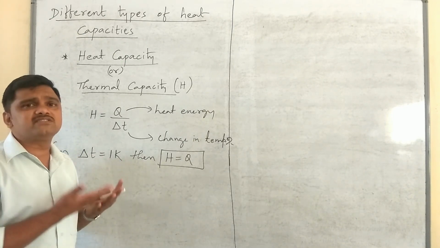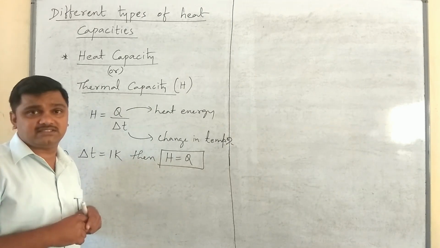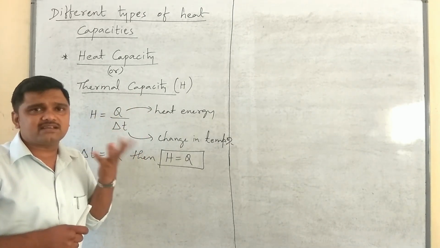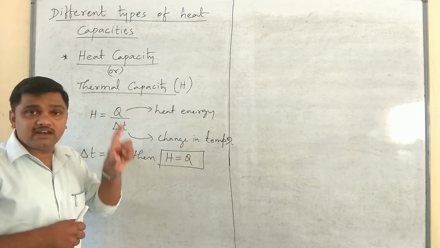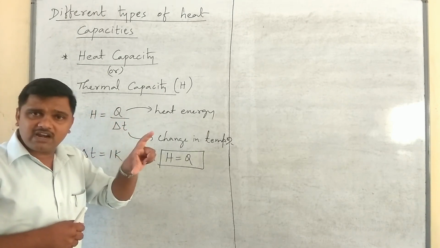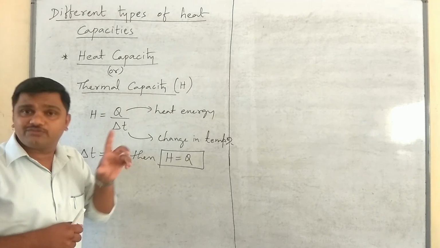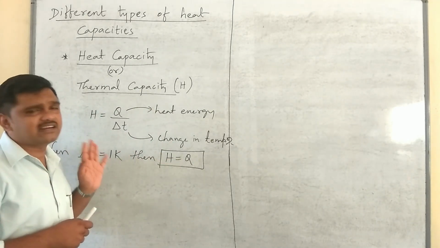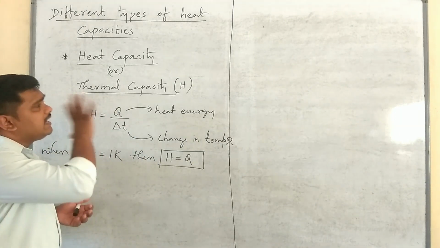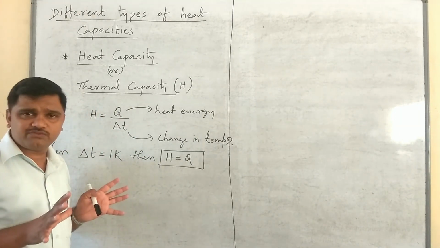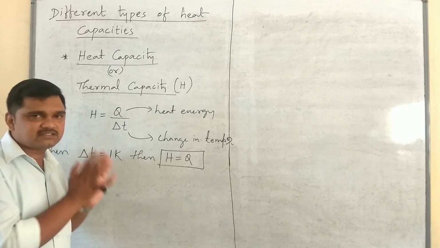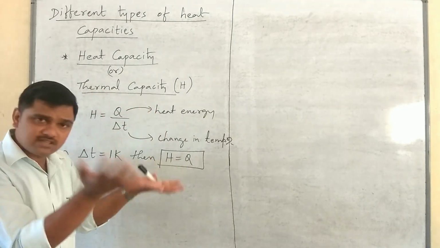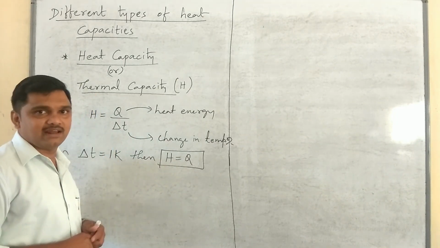It also depends on the nature of the substance. To boil one glass of water takes less heat, whereas to boil the same glass of milk, coffee or tea takes more heat, isn't it? So that is the trick here. Please remember, the heat capacity of a substance is the amount of heat energy required to raise the temperature of the whole substance by 1 Kelvin.